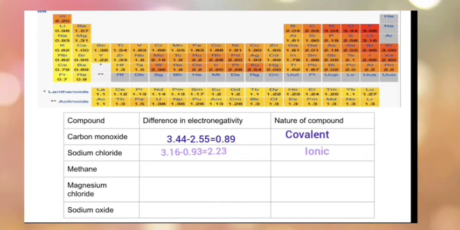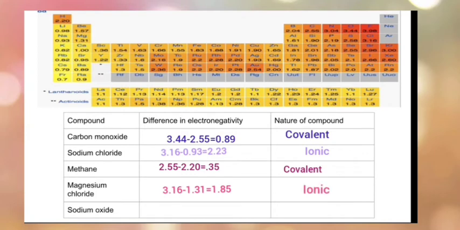Now if we consider the case of methane, the carbon's electronegativity is 2.55. Then what is the electronegativity of hydrogen? It is 2.20. Then the difference will be 0.35. So we can say the compound is covalent in nature. Now if we consider the case of magnesium chloride, the electronegativity of chlorine is 3.16 and the electronegativity of magnesium is 1.31. So the difference will be 1.85. We can say it is ionic in nature.